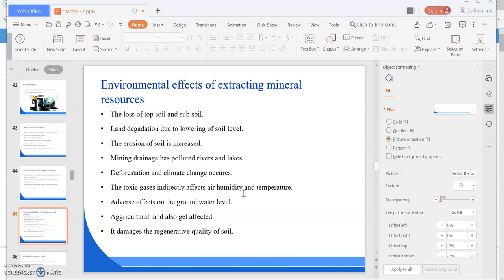Due to excessive mining, it damages the regenerative quality of the soil, and agricultural land also gets affected. And so we need to control it. We need to control the extraction of mineral resources.